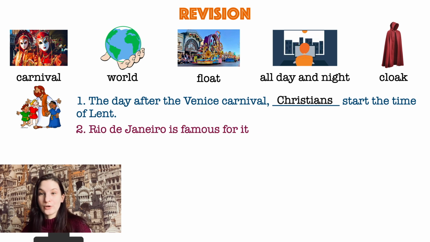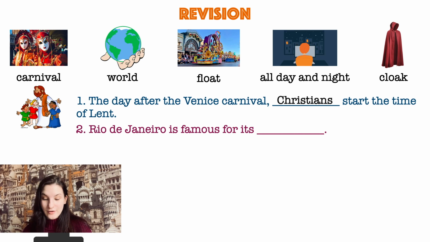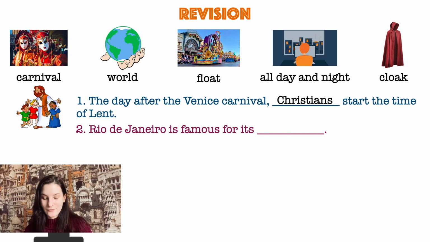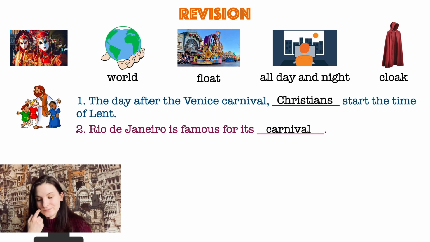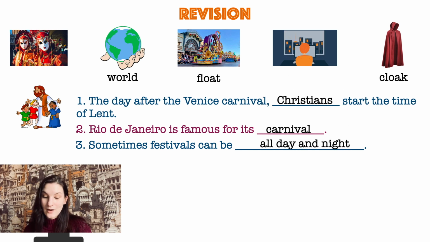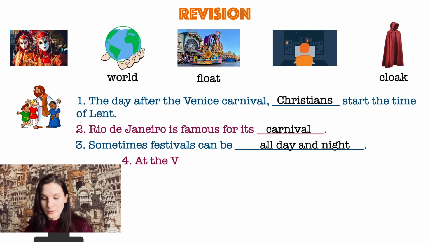Sentence number 2. Pause the video, read it, and try to understand. Alright, now let's read it together. Rio de Janeiro is famous for its bright carnivals, of course. So it's famous for its carnival, which takes part every year. Number 3. Sometimes festivals can be all day and night, right? Non-stop 24 hours. Good. Number 4.